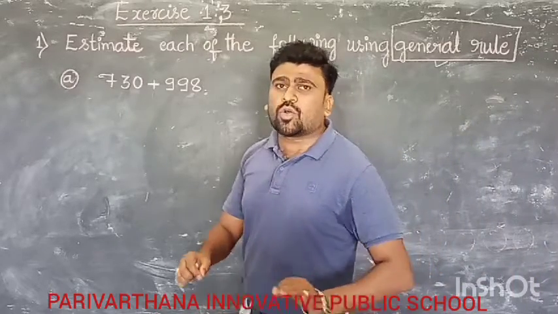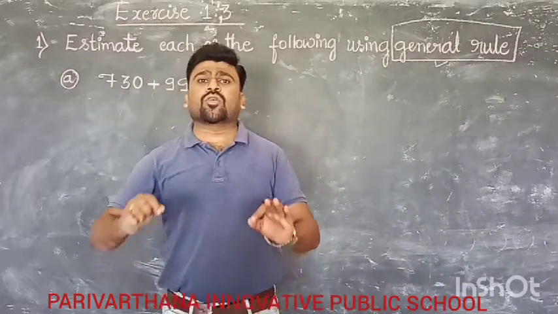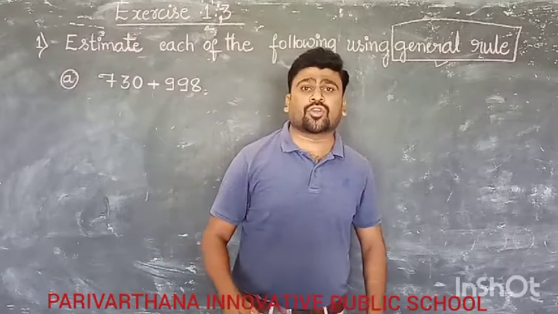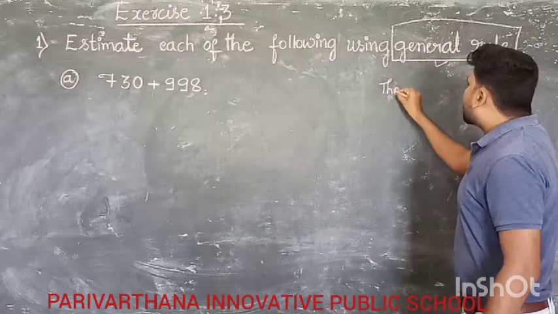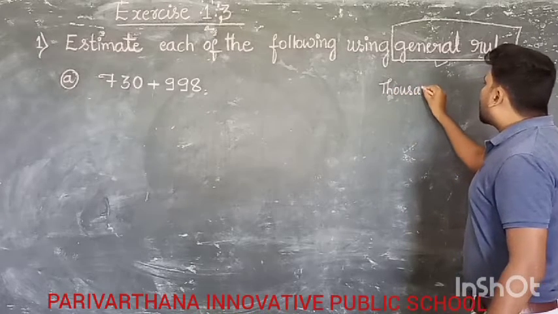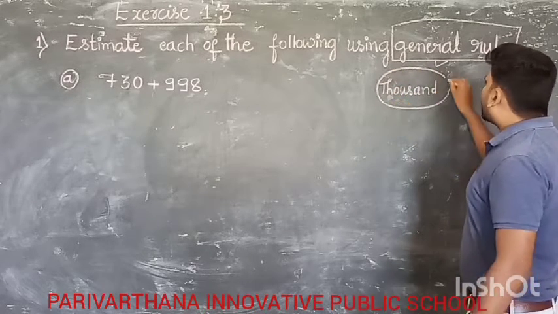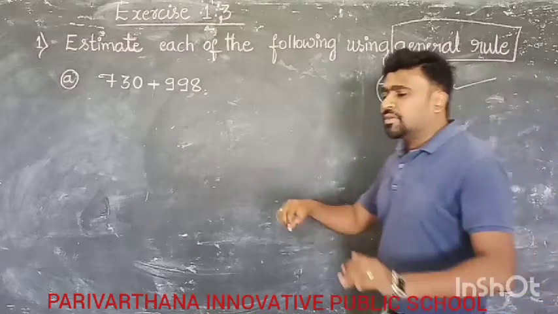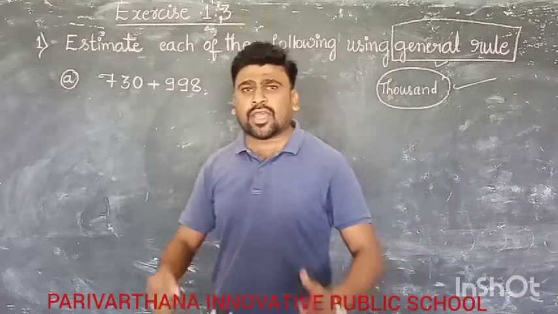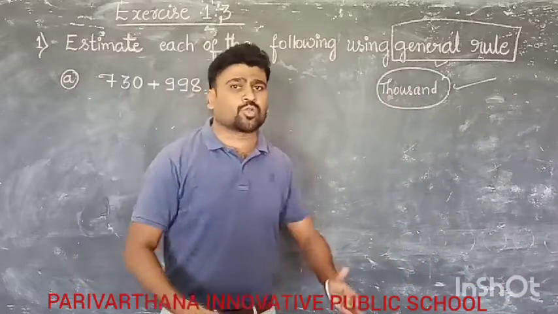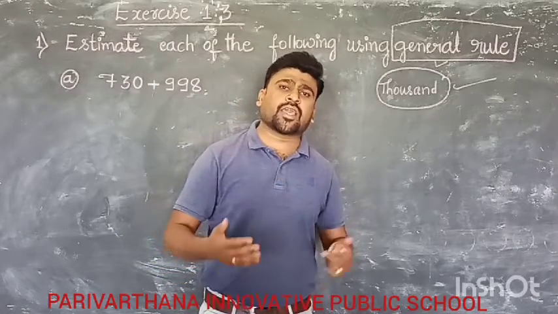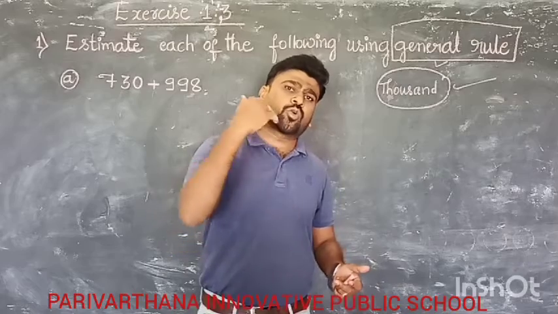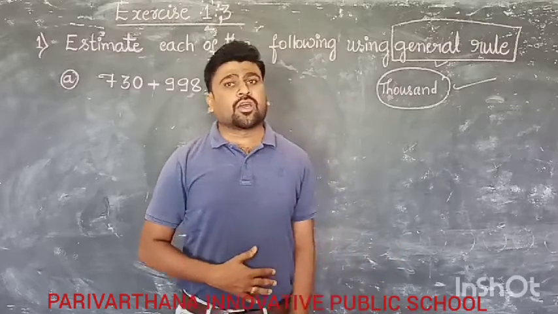The general rule is that we always round off to the 1000 place. If the problem has a 1000 place, directly round off to the 1000 place. If the problem has no 1000 place, it means it has a 100 place, so you go with 100 place round off.